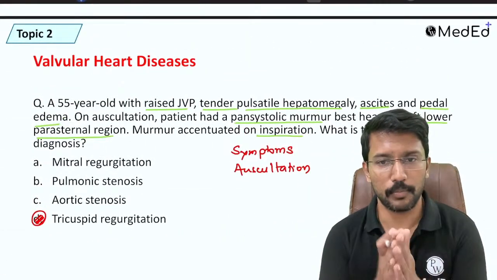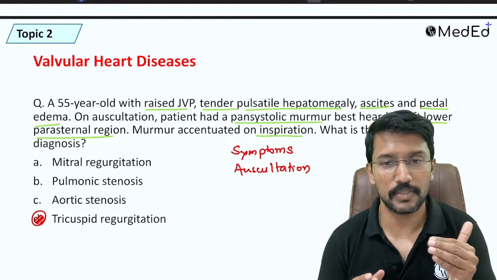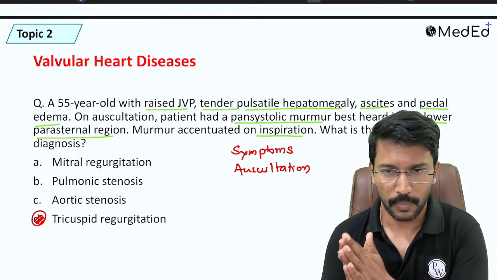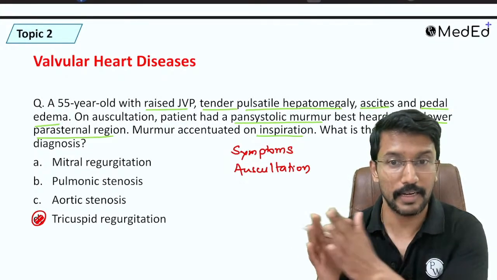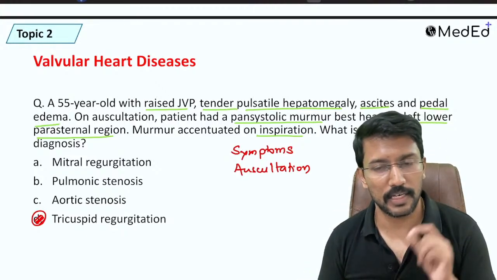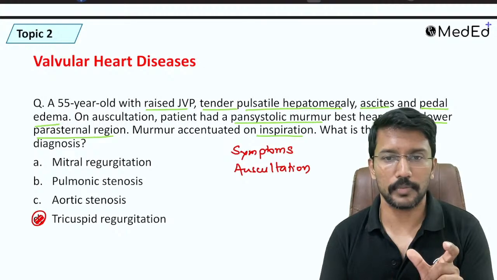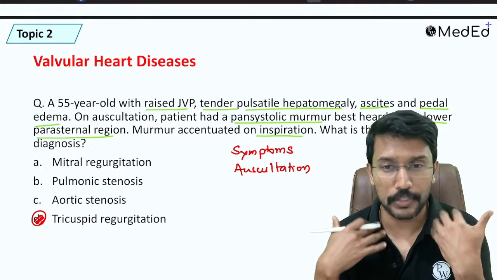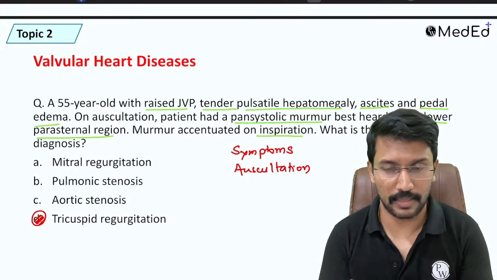So just remember this approach. Whenever you read a valvular heart disease question, first decide whether symptoms are suggestive of a right-sided pathology or a left-sided pathology. If it is predominantly orthopnea, PND, shortness of breath, left-sided pathology. Predominantly raised JVP, hepatomegaly, ascites, pedal edema, right-sided pathology, right? After that, look at the murmur, primarily focus on which area it is better heard. That area itself tells you which valve this sound is coming from. You may have your answer then and there itself.